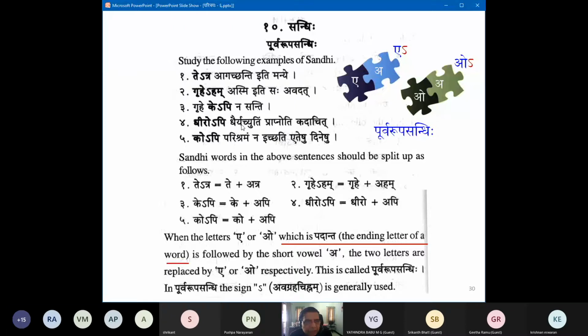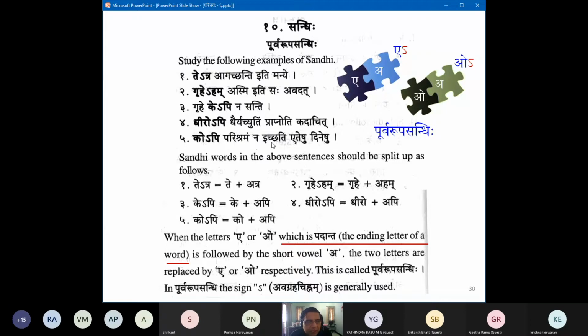Dhiropi dhairyachyutim prapnoti kadachit. Dhiropi. See, when you go from O to P, there is a little akara that will kind of emerge in the mouth. It's not a dhiropi. So a little will hit there when you go to the P. OP, OP, like that. So it is hidden. Okay, anyway. Dhiropi dhairyachyutim prapnoti kadachit. Even the dhira, even a steadfast fellow, will lose. Chyuta means to lose. So dhairyachyuti means to lose his dhairya. Prapnoti, he obtains the loss of his steadfastness sometimes. Kadachit, sometimes. Kada, when; kadachit, sometimes.